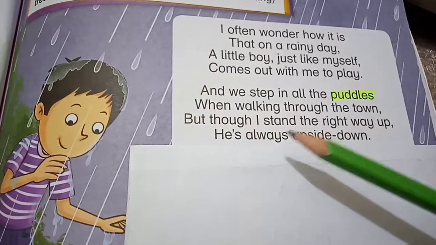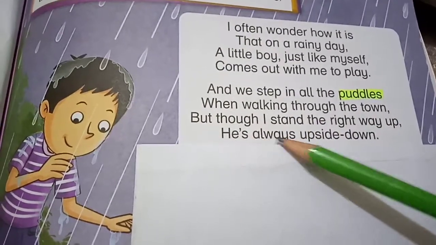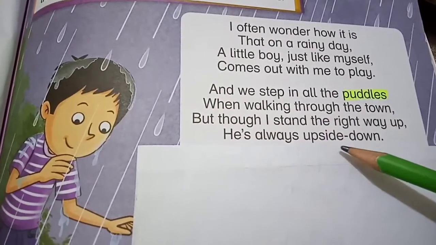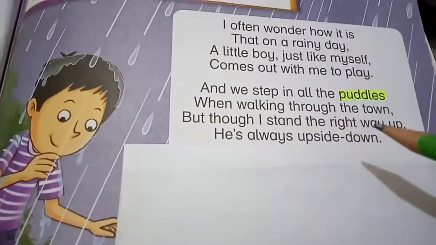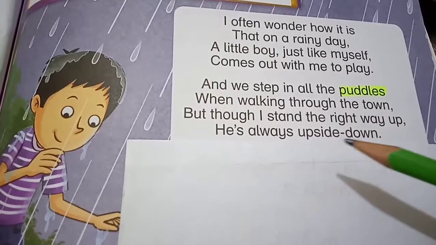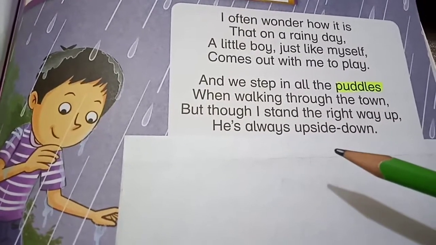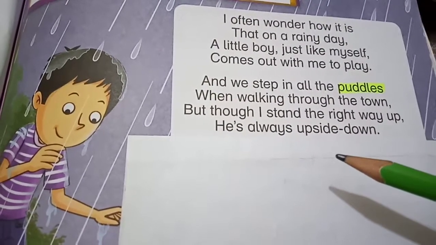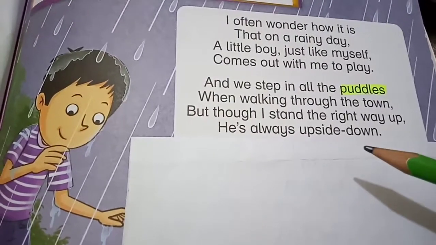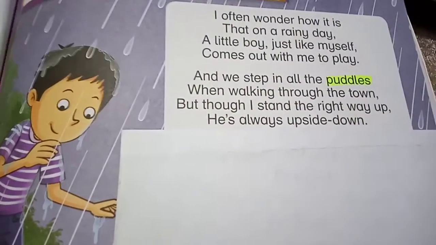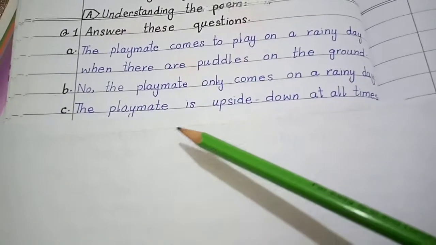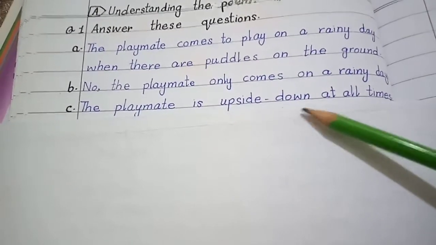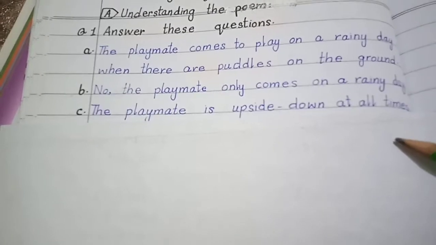Now students, look here, the position of the boy is described in the second stanza: but though I stand the right way up, he is always upside down. So we come to know from the poem that his position is always upside down. So we will write the answer in this way. The playmate is upside down at all times.